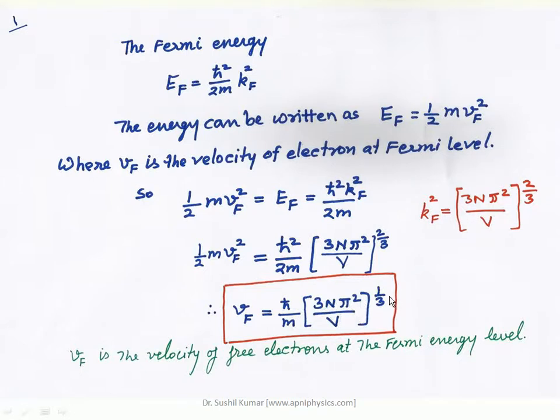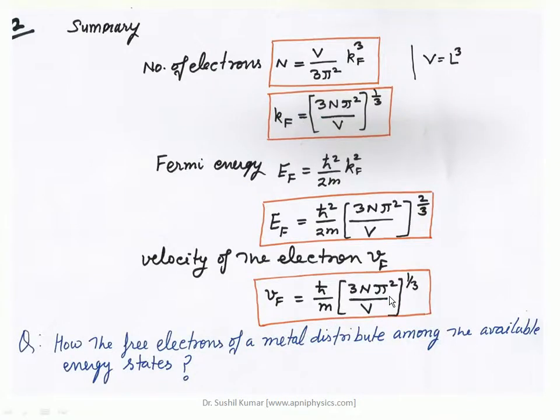In this way one can find the energy, momentum, and velocity of the particle. So these results are summarized here.